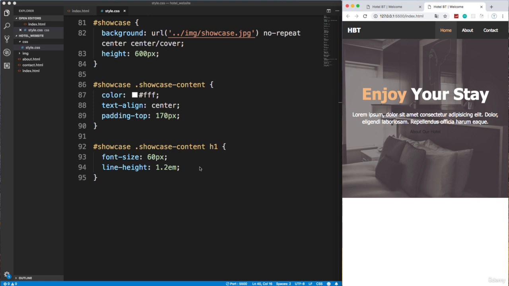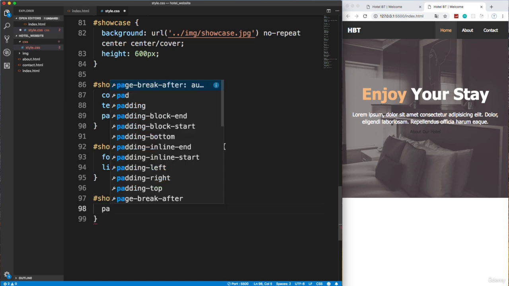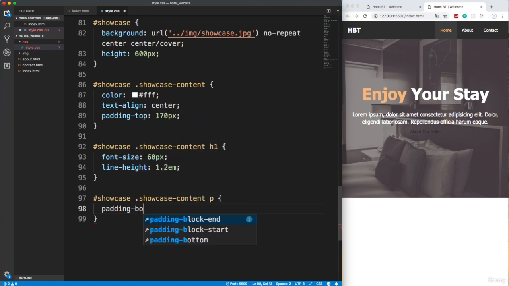Let's give that some padding-bottom. So we'll grab this and put in paragraph, or p, and let's add padding-bottom, we'll say 20 pixels, just to push the button or the link down below.